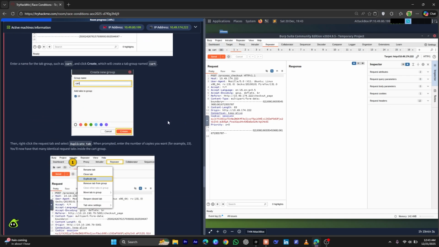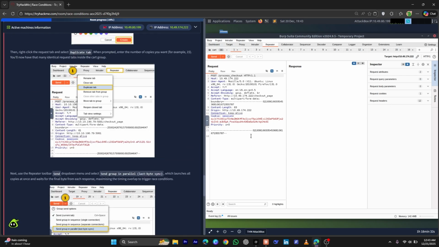As we have duplicated the request 16 times, we will now send the request. But before sending, there is a concept in the sending part. When we do a normal request, we send the request and wait for the response from the server or the website. Once we get our response, we then send the next request, and the same process repeats. So it's one by one.